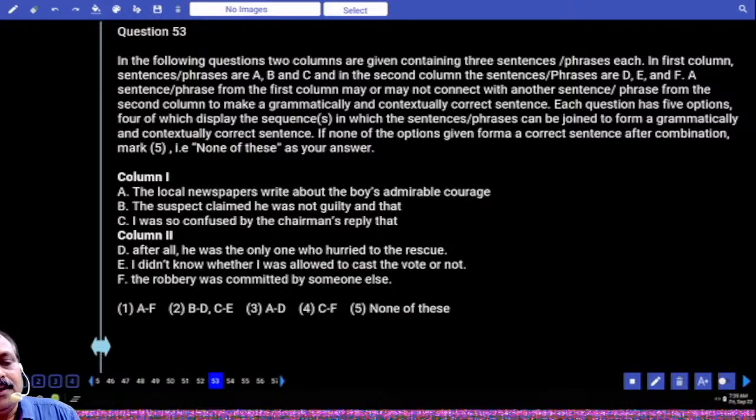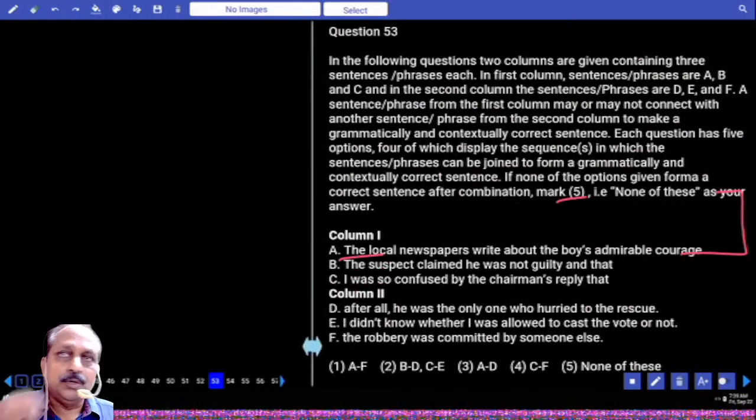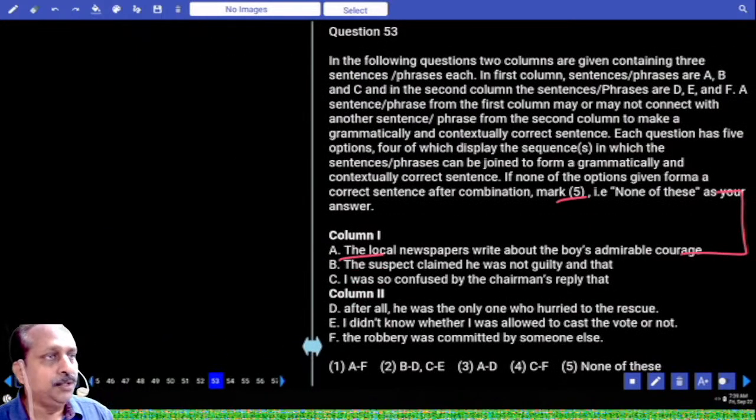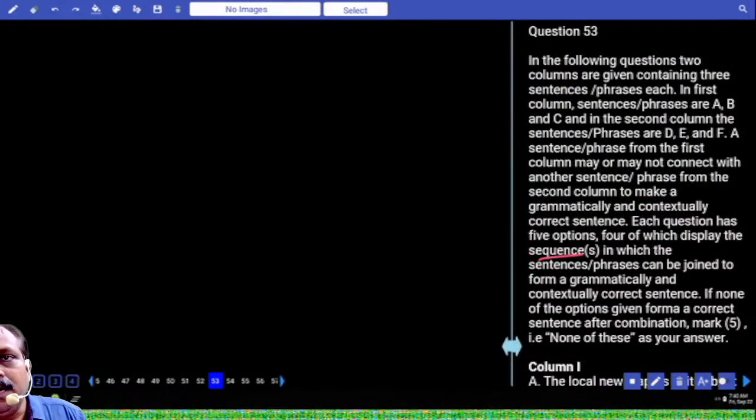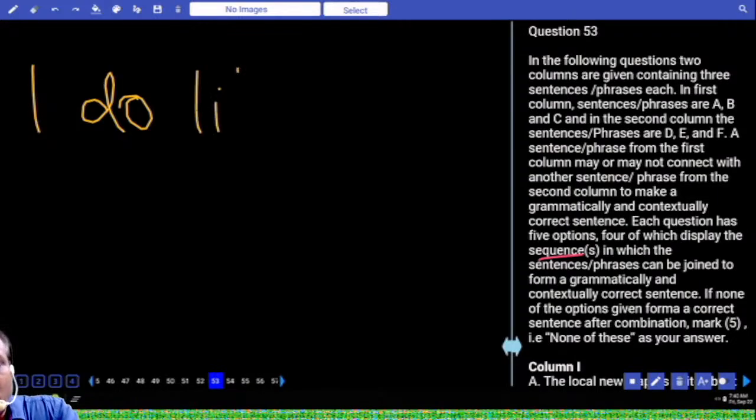53. The local newspapers write about the boy's admirable courage. And boy means obviously you need the pronoun he. After all, he was the only one who hurried to the rescue. You may doubt this one because of the underlined after all. After all is used to support a statement, usually. I will give a simple example, then perhaps you understand. Write these two sentences. I do like her.